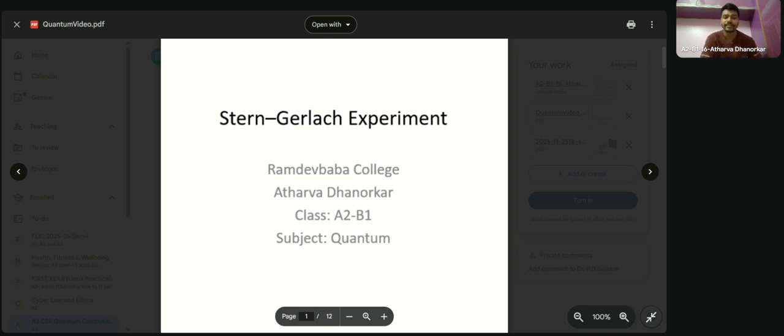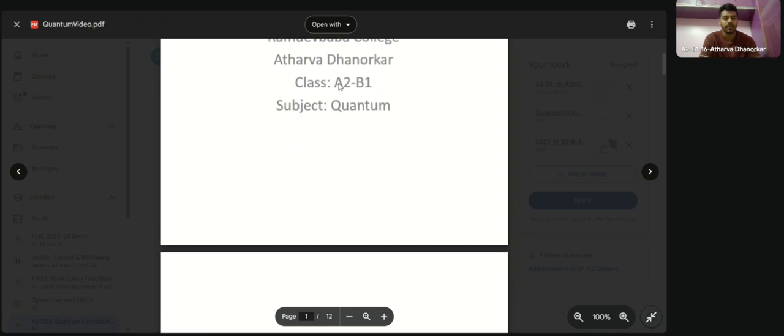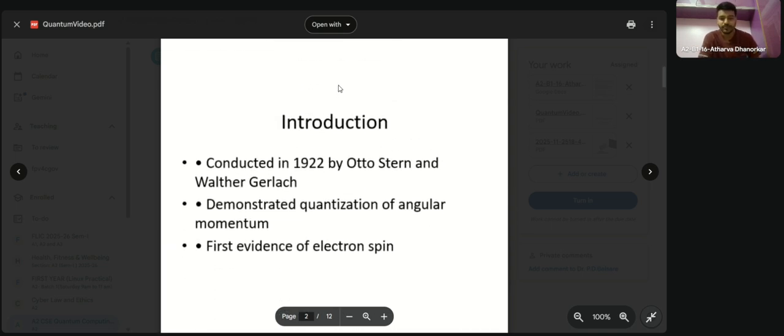This experiment was initially performed by Otto Stern and Walter Gerlach, and the main conclusion after this experiment was that the electron has its own spin. Initially, it was known for the discovery of the spin gained by an electron. The experiment was conducted in 1922 by Otto Stern and Walter Gerlach. It demonstrated the quantization of the angular momentum of the electron, the first evidence of electron spin.